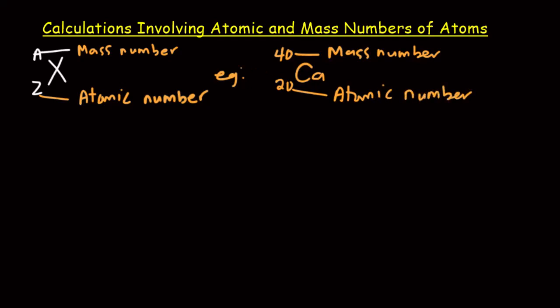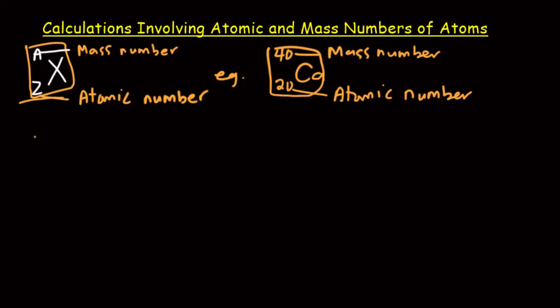So all the calculations involving atomic and mass numbers, the atom under study will generally be of this form. Now note that the superscript and the subscript are constants. So in all questions, their values will be given. I just want you to note that all the atoms we'll be looking at are in this form.